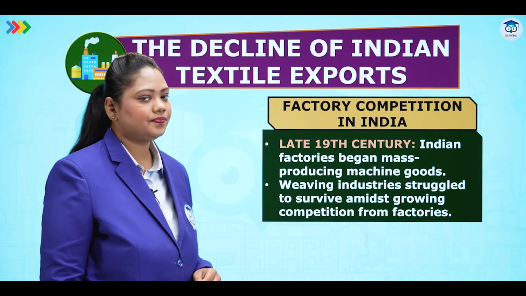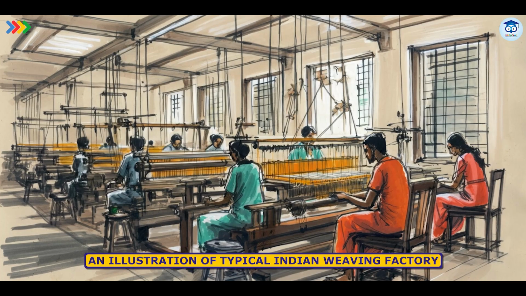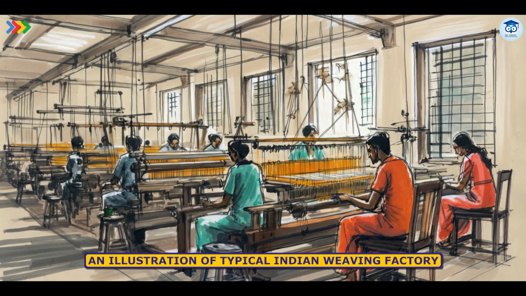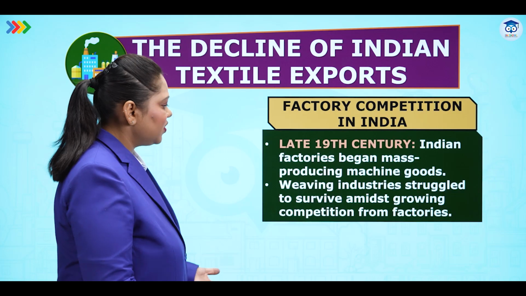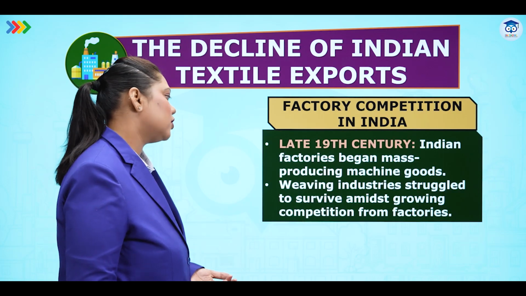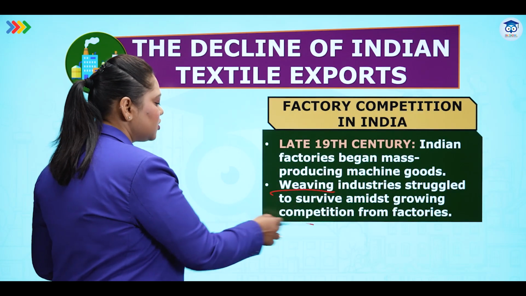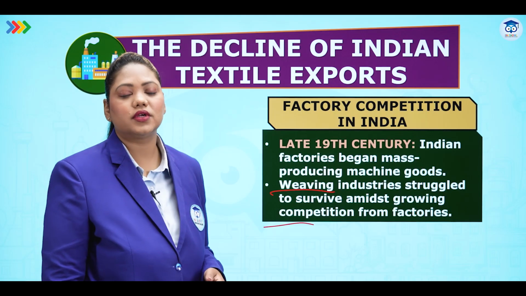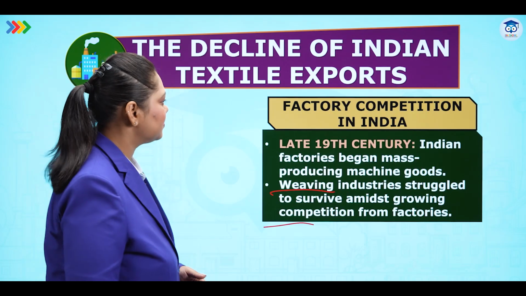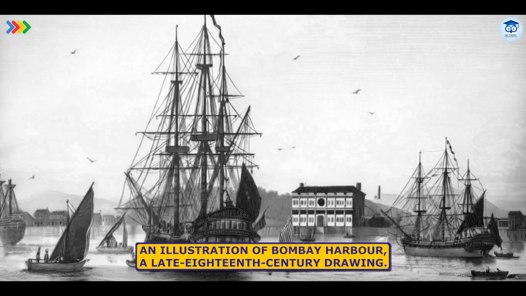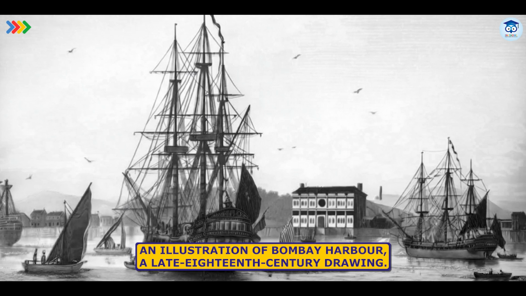Factory competition in India. In the late 19th century, Indian factories began mass producing machine goods. Now I told you, machines had taken over human skilled labor. The weaving industry struggled to survive amidst growing competition from factories. Now the competition was between weavers and machines. And definitely machines were going to win in this competition. Please look at the screen.